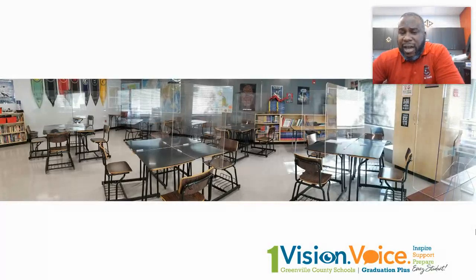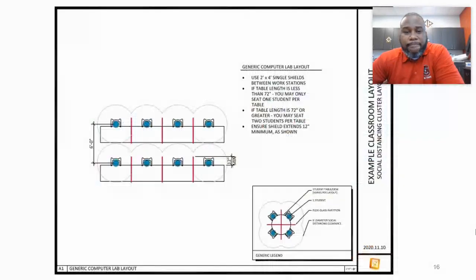Remember, we only have 35 or so classrooms in our building. The vast majority of our classrooms will not be podded, but we will have some that will look similar to this. Teachers will go over the expectations of what it means to be in this space as well when you come to school next week. Here's a view of what a typical computer lab would look like.